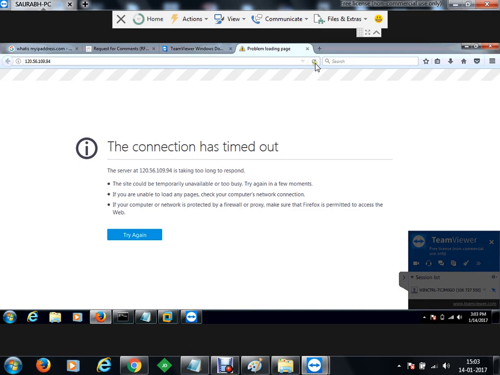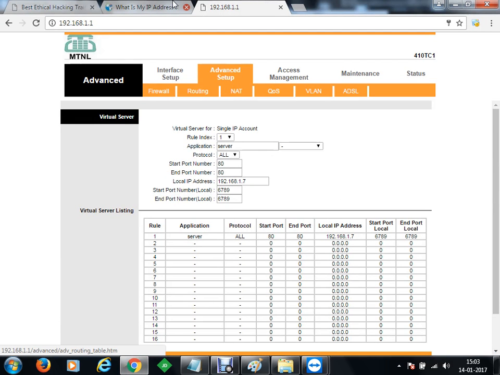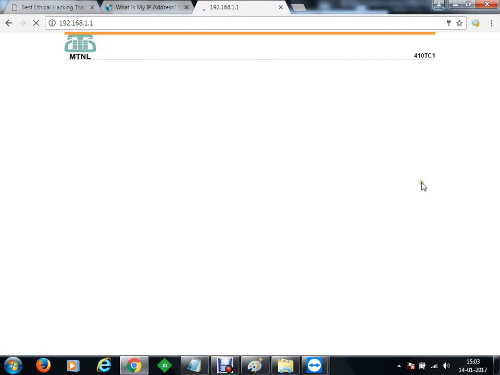Now, so what we'll do, let's just again connect to the WAMP server. So we are connecting to the IP address 120.56.109.94. Let me just cross check if my server IP has been changed. We can go to status and we can check that.